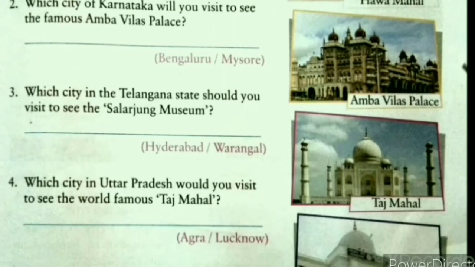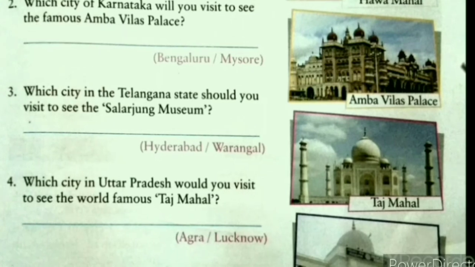Question number 2. Which city of Karnataka will you visit to see the famous Amba Vilas Palace? Amba Vilas Palace is situated in Mysore. So here the answer is Mysore. Question number 3. Which city in the Telangana state should you visit to see the Salarjung Museum? Here the answer is Hyderabad. Salarjung Museum is in Hyderabad.